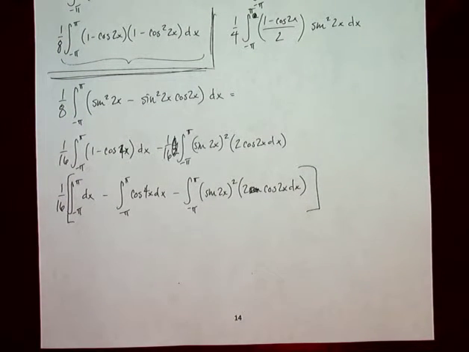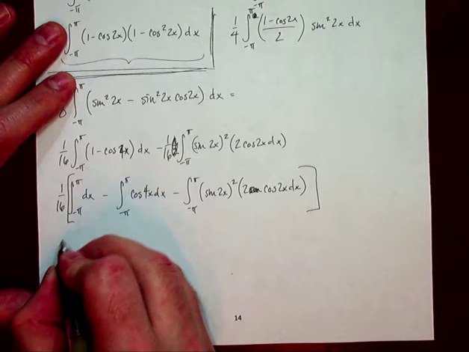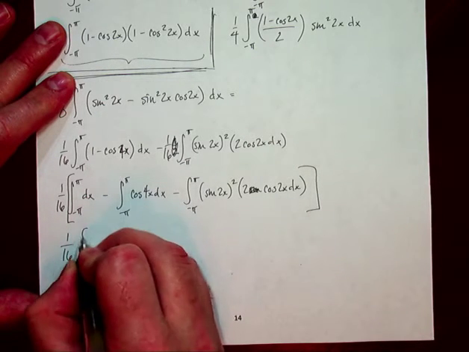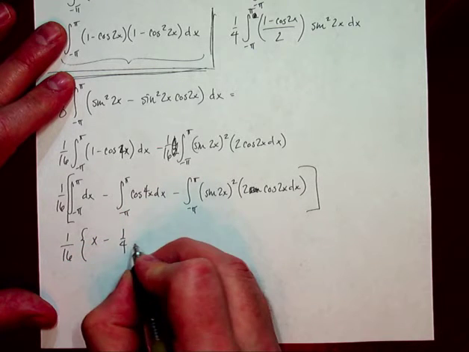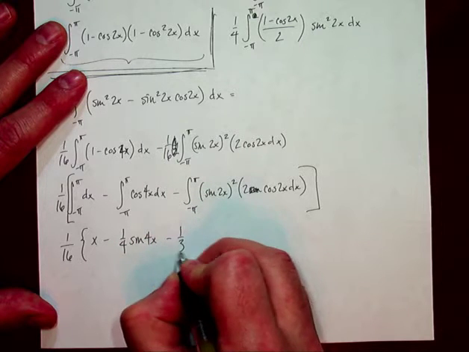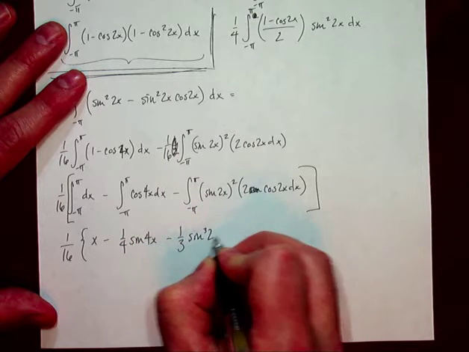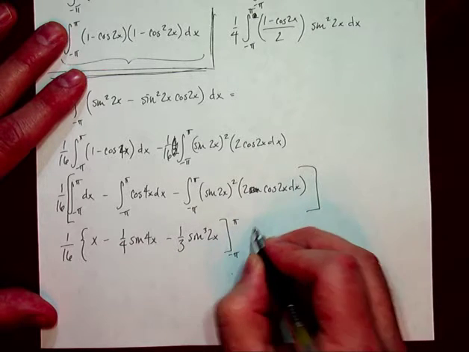Now we need to actually go ahead and integrate it, and so we're going to get 1 over 16. We're going to get x minus 1/4 sine of 4x minus 1/3 sine cubed of 2x, and I'm going to evaluate it from negative pi to pi.